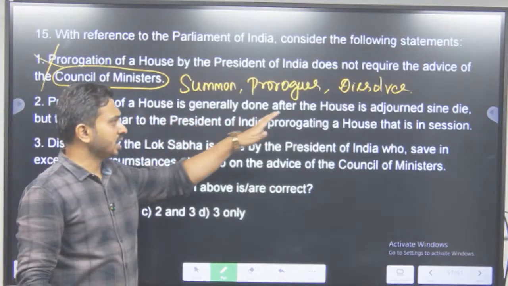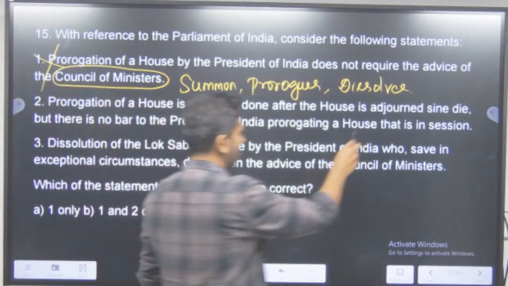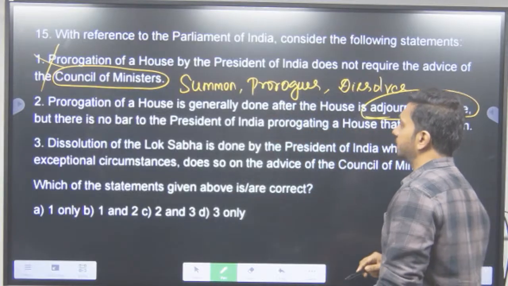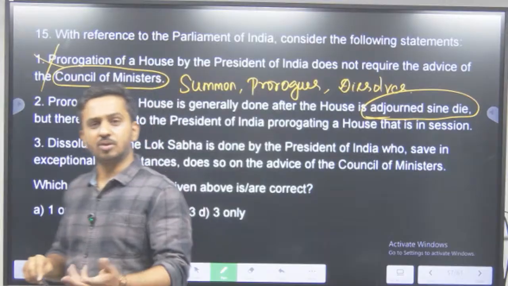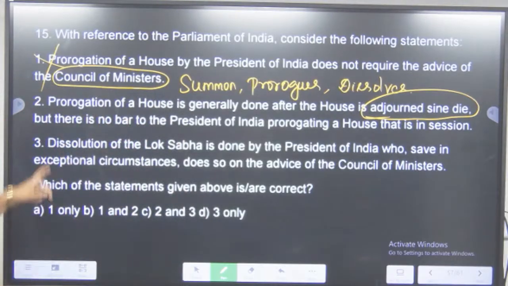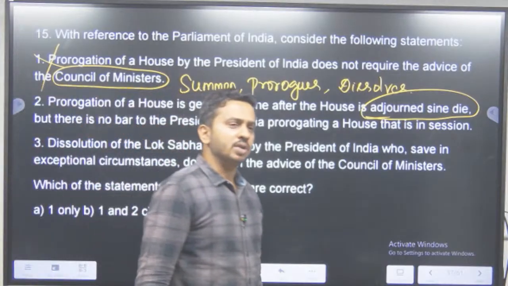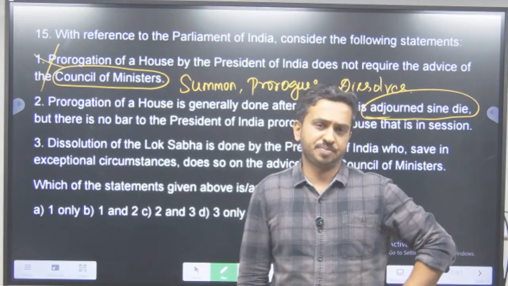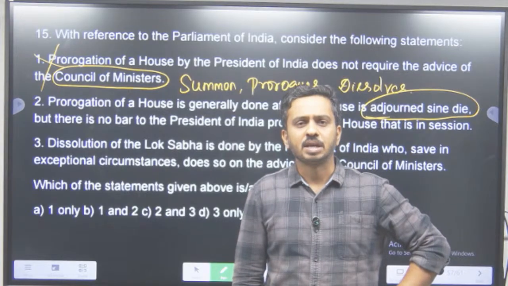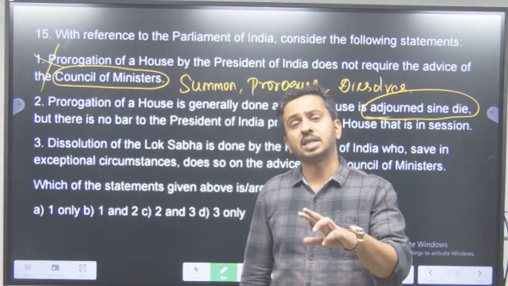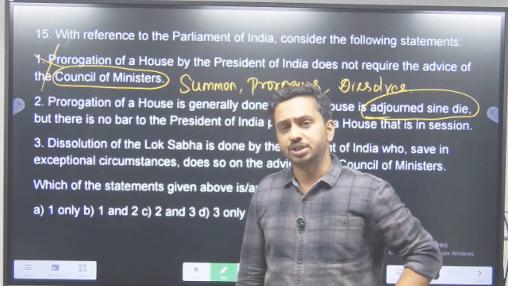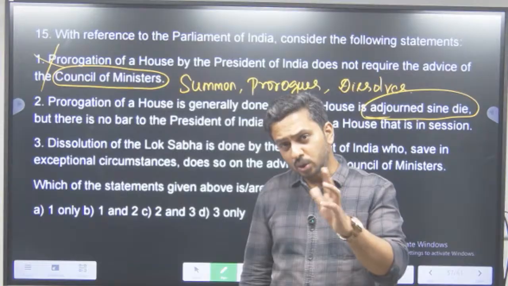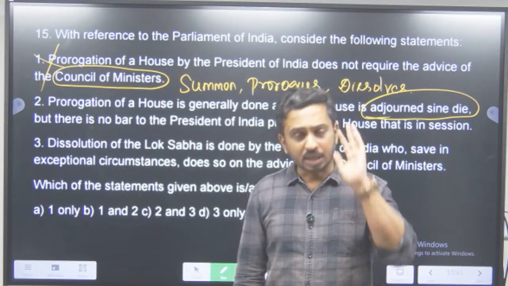Prorogation of a house is generally done after the house is adjourned sine die. Adjourned sine die means they say we will meet again, but they have not fixed the timing. That is basically adjourned sine die. But there is no bar to the President of India proroguing a house that is in session. That means to say that in general, whenever the President has to prorogue the house, the Speaker will adjourn the house sine die. Is it correct? Yes. The Speaker will adjourn the house sine die. After that, the President will go for the prorogation. But is it compulsory to do it? That is the whole point. Is it compulsory to do it?